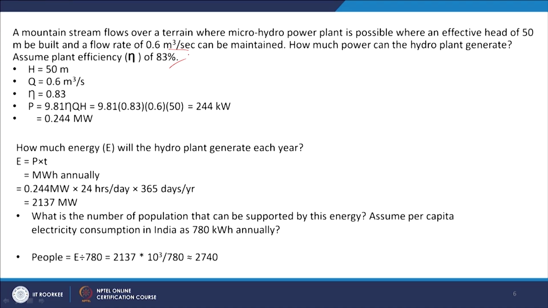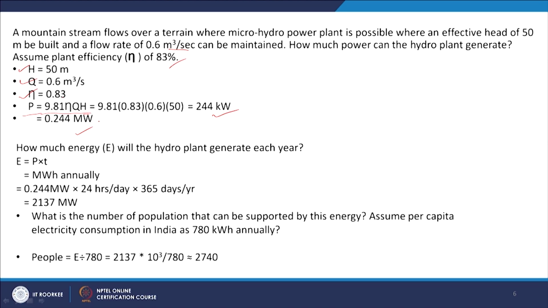In this case we have the formula P equal to 9.81 into eta, efficiency, into Q into H. Here H is given, that is equal to 50 meter, Q is given, that is equal to 0.6 meter cube per second, and efficiency is given 0.83. So, we can calculate the value of P in kilowatt, that is equal to 9.81 into 0.83 into 0.6 into 50. It is coming 244 kilowatt. So, in terms of megawatt, that will be 0.244 megawatt.